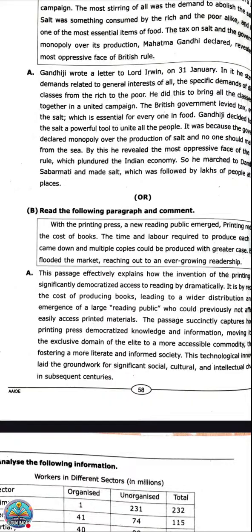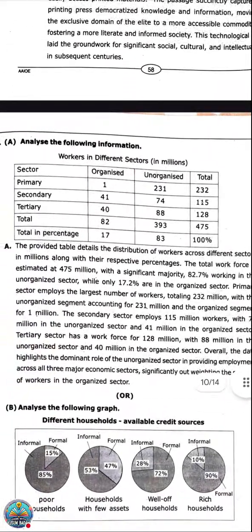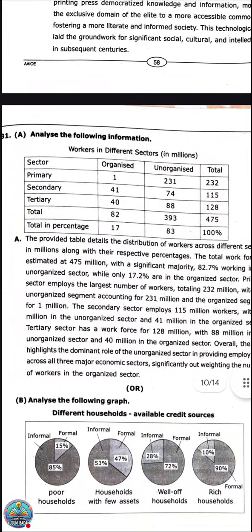Now the next one, read the following paragraph and comment. This is also the same. In the choice they have given 2 paragraphs and you need to shorten them. The next one, question number 31. It is given: analyze the following information. That's also the same. Here the sectors are listed: primary sector, secondary sector, tertiary sector, total, and total in percentage.